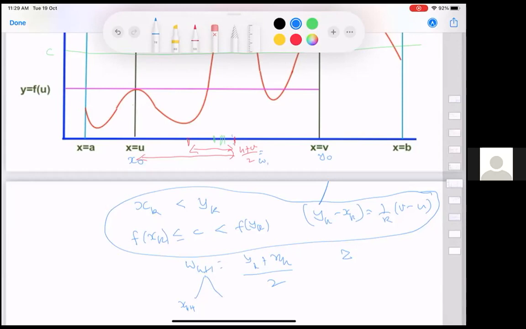Sir, I think you may mean to write yk minus xk is equal to 1 by 2 to the power k times v minus u. Oh, yes, 2 power k. You are right. Thank you. Because each time we are multiplying by a factor of 1 by 2, so it will be 1 by 2 power k. Yes, thank you.